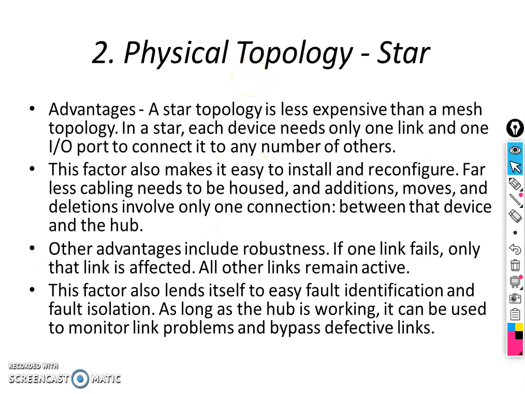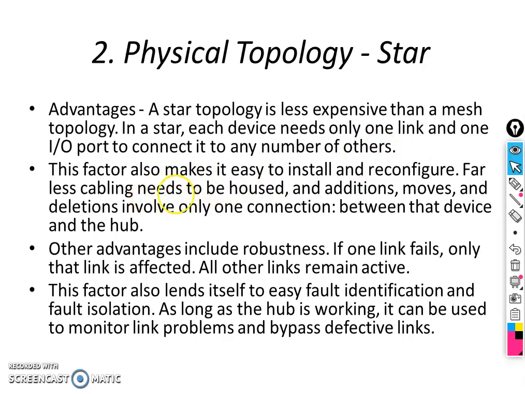The advantage of star topology is that it is less expensive compared to mesh topology, because in mesh topology we need a dedicated link. In a star, each device needs only one link and one I/O port to connect to any number of others. This factor also makes it easy to install and reconfigure.